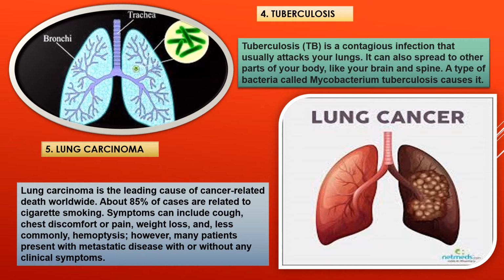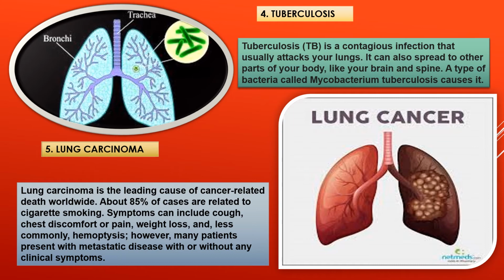Now number 4 is tuberculosis. Tuberculosis or TB is a contagious infection that usually attacks your lungs. It can also spread to other parts of your body, like your brain and spine. A type of bacteria called Mycobacterium tuberculosis causes it. In the first diagram, Mycobacterium tuberculosis, that type of bacteria, has been shown in the index of the picture. And the affected lungs also have been shown.